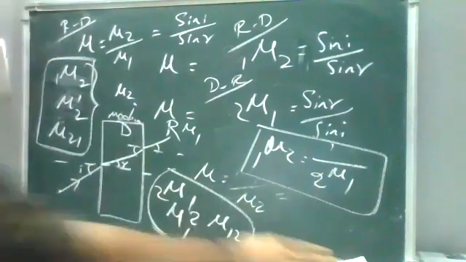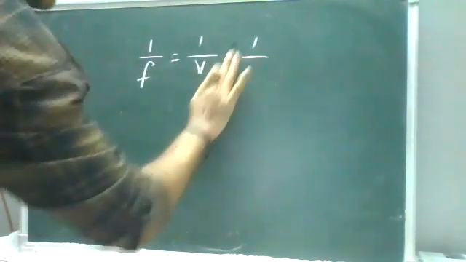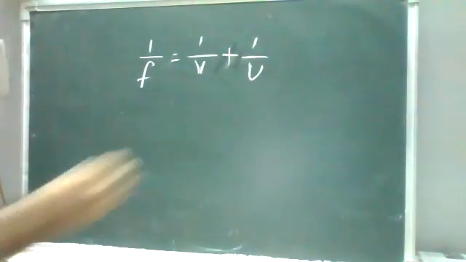Okay, what is the mirror formula? 1 by v plus 1 by u is equal to 1 by f. So, under mirror formulas.